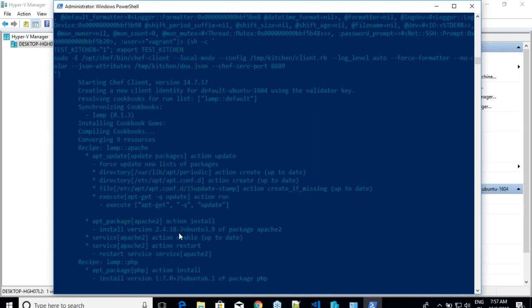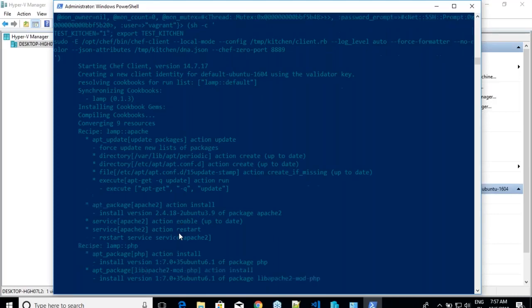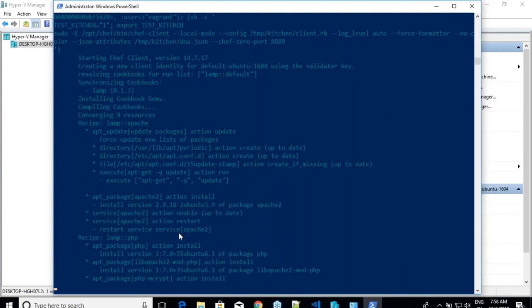So, for example, if you have written a cookbook for 16 and recently 18 has come up, and if you want to check whether it works on 18 or not, it is not a good idea to create a server, bootstrap, and all of that. You go to here and change your platform to 18.04 and re-execute your cookbook and see what works and what fails, and then give your fixes around that, because there is no need. See if everything is working.